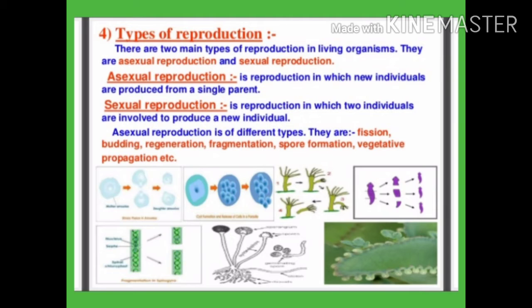First of all, we will read about asexual reproduction. When we talk about asexual reproduction, it occurs in the following ways. I am taking some names of it: fission, budding, spore formation, regeneration, etc.